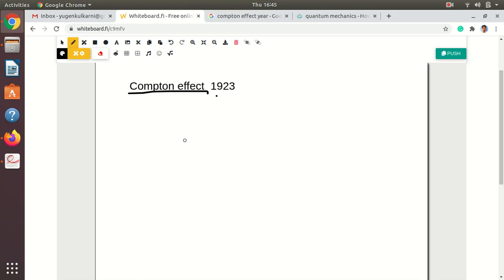So what was the Compton effect? Suppose there is an electron inside a metal or some material, and a certain amount of energy in the form of light falls on it and hits the electron. What we observe is that we get another light, but with a longer wavelength, and we also get a recoil electron, similar to a photoelectron. So light falls on the electron and it gets kinetic energy.